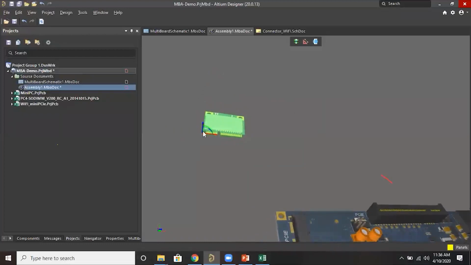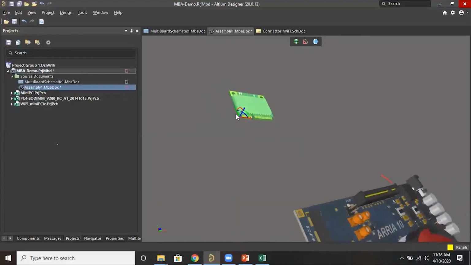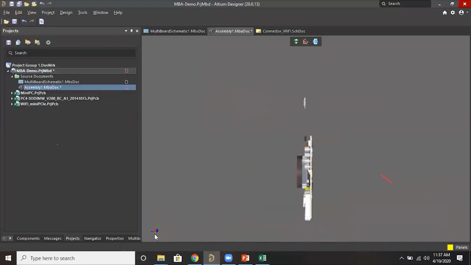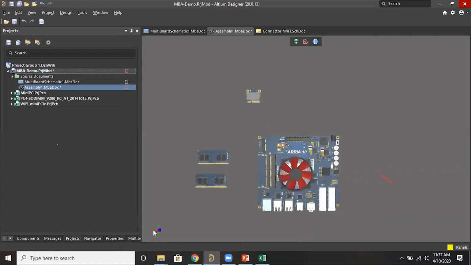If you want to move the PCB this way or that way, you can use these arrows too. Suppose after mating this board into the PCB, you can use this to decide how you want to move it, bottom side, top side, like that. You can use these three arrows, these three colors, to change the face.